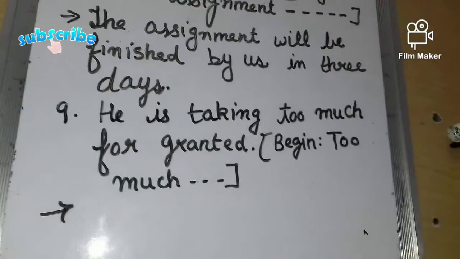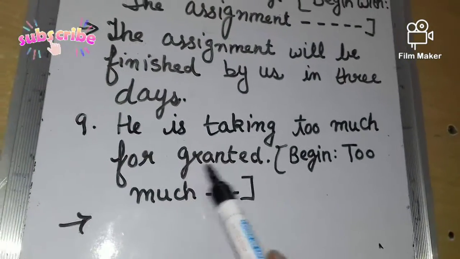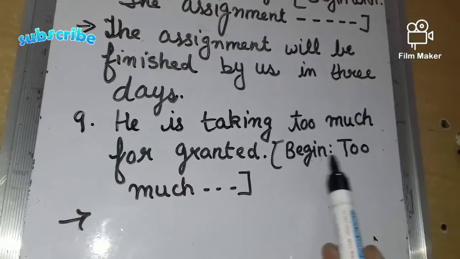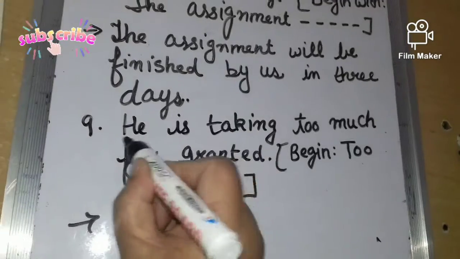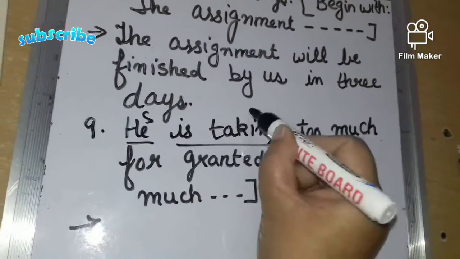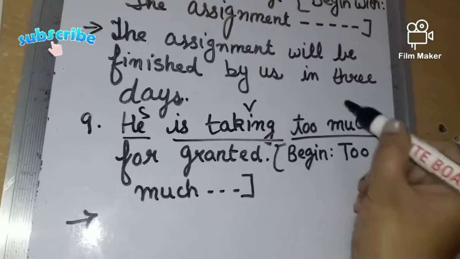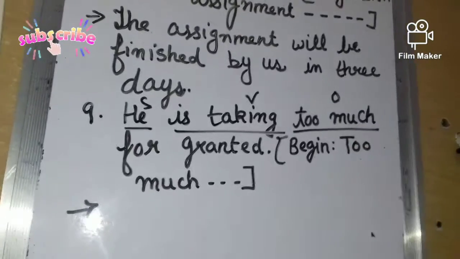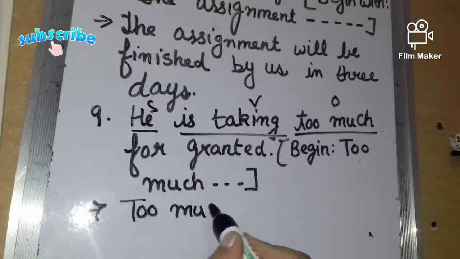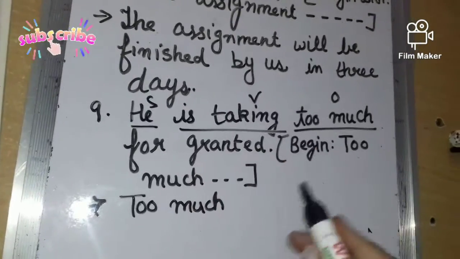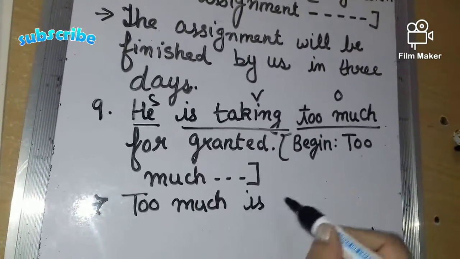Sentence number 9. He is taking too much for granted and we have to begin with too much. So this is subject, this is verb and too much is object. So यहाँ से start करेंगे. We will write too much. Is taking will be converted into is being taken.